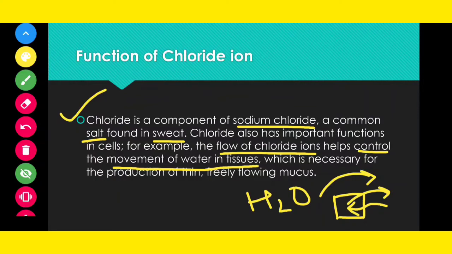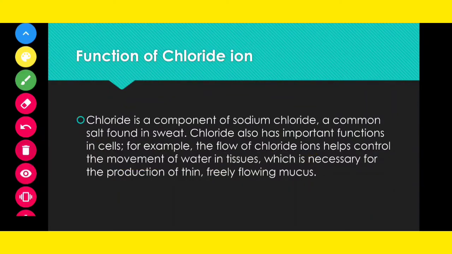So the flow of chloride ions controls the movement of water in the tissue, and this is necessary for thin and freely flowing mucus. So if you want to create thin, free-flowing mucus, you need the help of chloride ion.